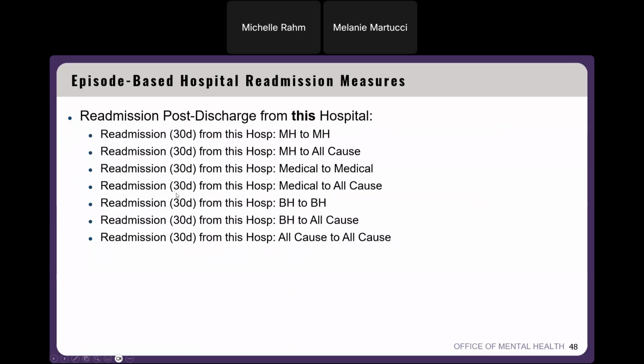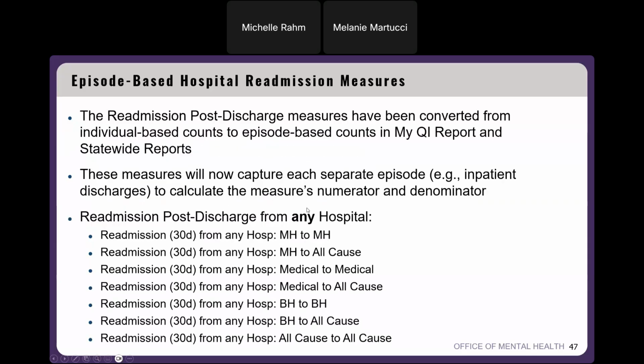And just an example of this, first one, readmission 30 days from this hospital, mental health to mental health. This measure is looking at the percentage of mental health inpatient discharges from this facility that are readmitted within 30 days of discharge to any hospital's inpatient service for mental health reasons in the past 13 months. So this is looking at this facility, whereas this is looking at any hospital.